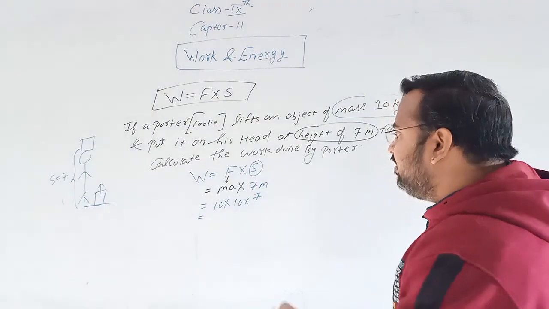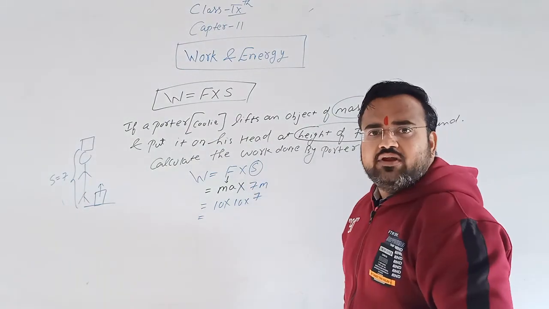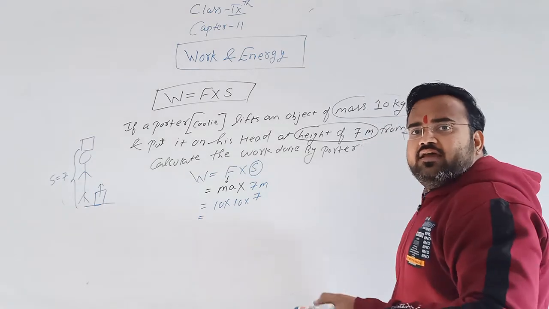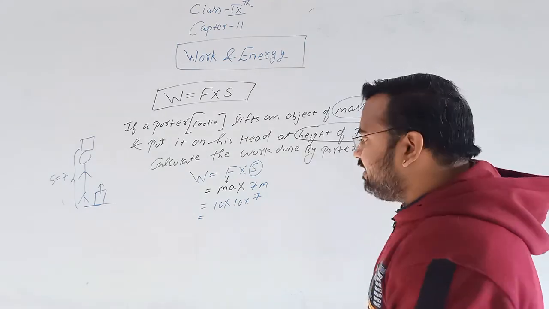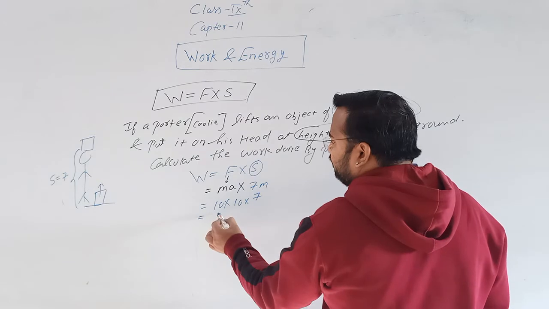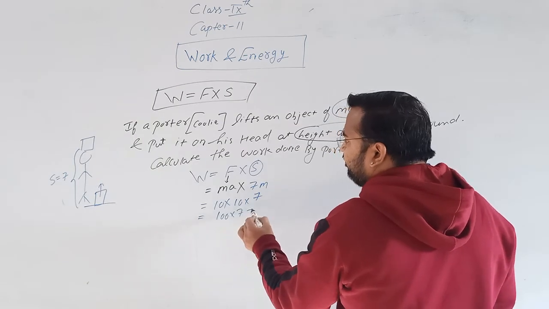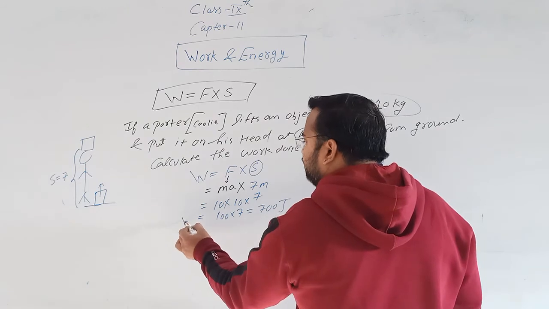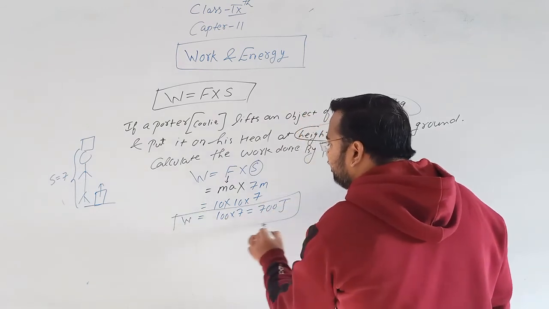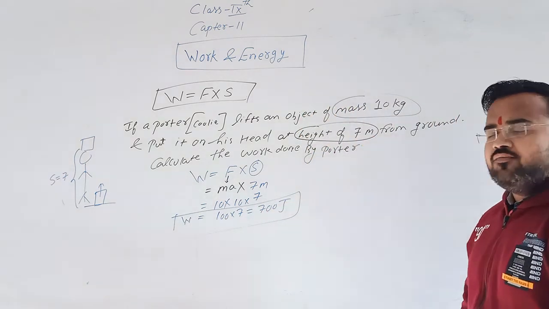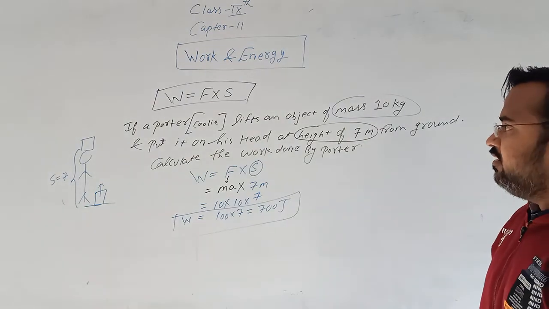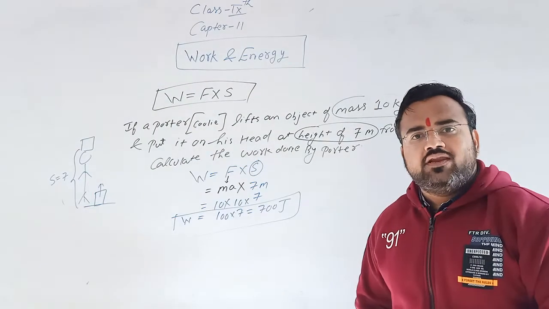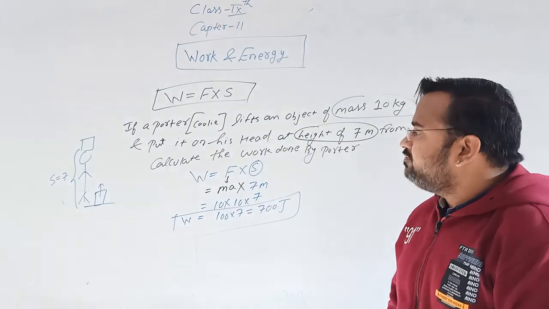It can be taken as 10 instead of 9.8. So 10 into 10 is 100, into 7 is 700 joule. 700 joule work is done by the porter. If you want, you can write this down. Very simple numericals are there in this chapter.